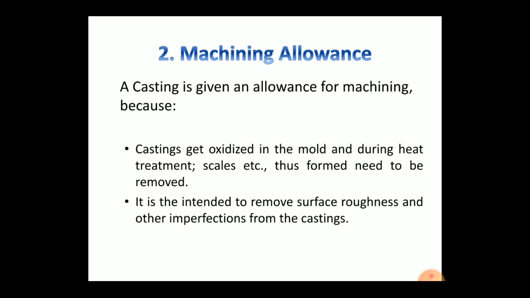How much extra metal or how much machining allowance should be provided depends on the factors listed below. The first one is nature of metal, size and shape of casting, the type of machining operation to be employed, the method for cleaning the casting, casting condition and molding process employed. These are the factors on which machining allowance depends.